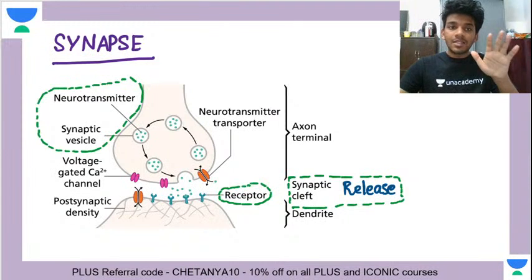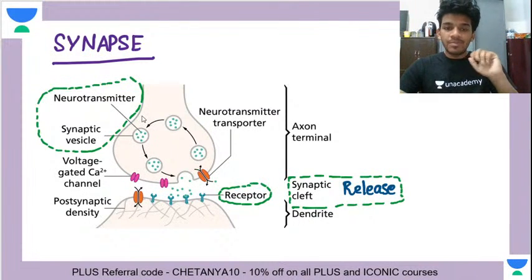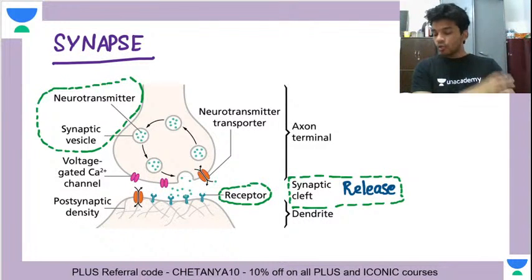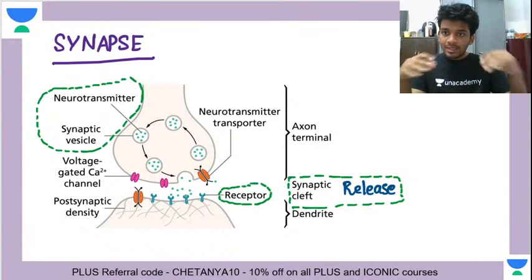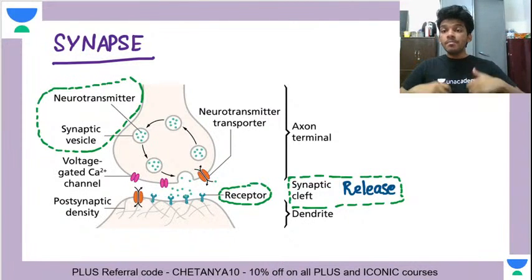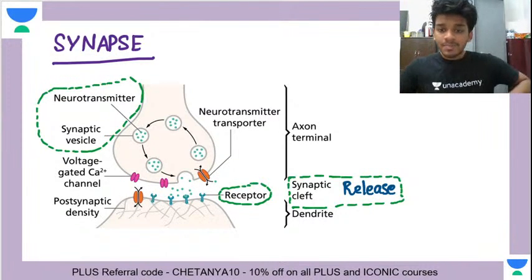So neurotransmitters are the messengers at the level of the synapse. That is, they will take a message from the presynaptic end to the postsynaptic end. Think of it in this way: there is a river in between and there are two banks. So the neurotransmitter is the boat. Now what are the steps that are happening?